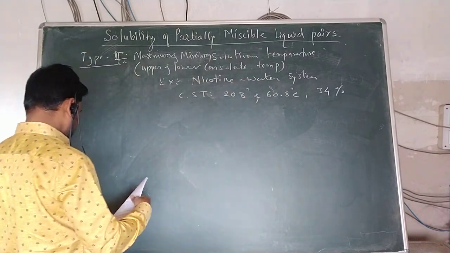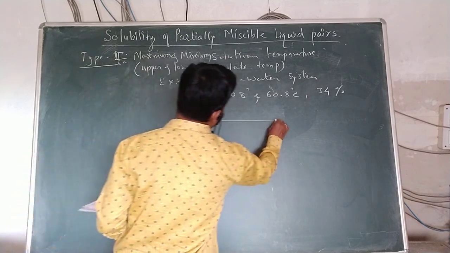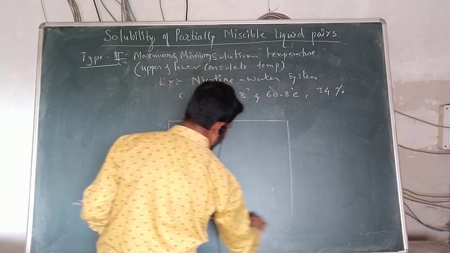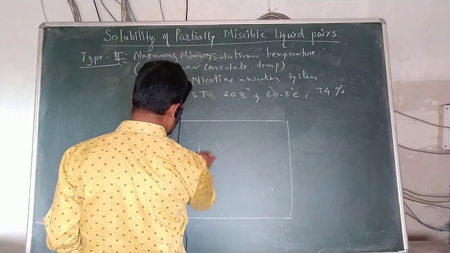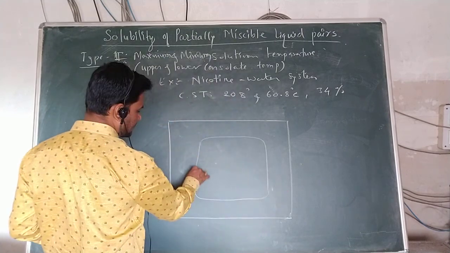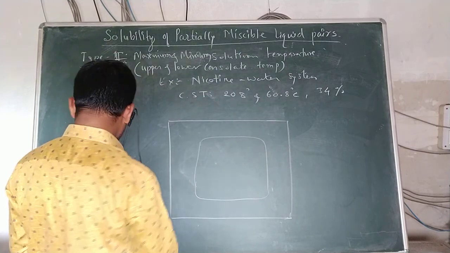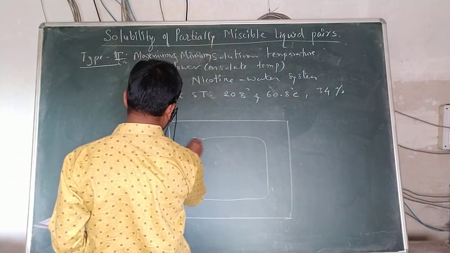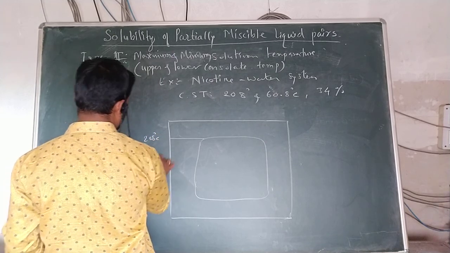Where we can see the graph of this system. From this graph we can understand very easily how the system behaves. This is a combination of two different curves. Here, this is the upper curve, this is the lower curve. Therefore, it is a combination of the upper and the lower curve. We can see here this is where 208 degrees Celsius is plotted.